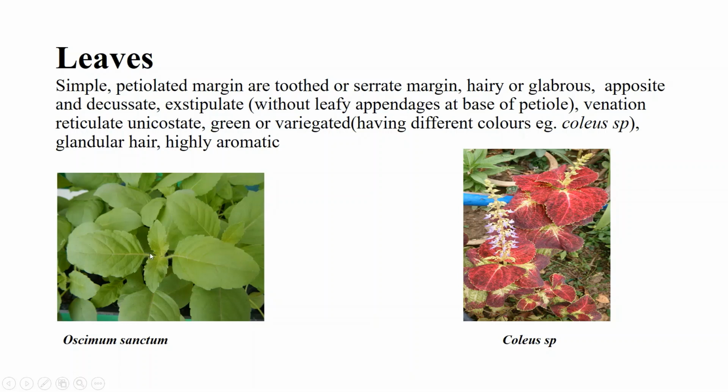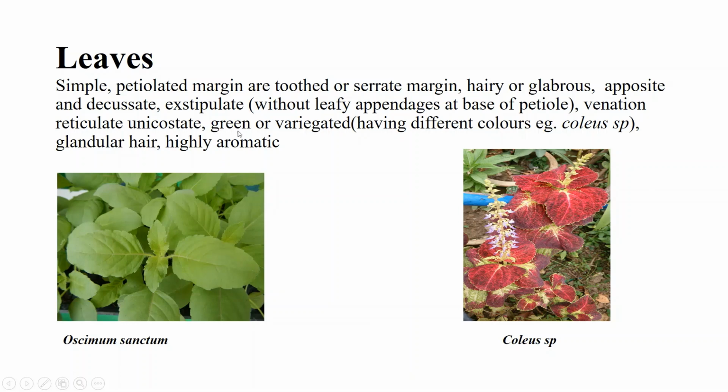Here in these leaves you cannot find any leafy appendages at the base of the petiole. Venation is reticulate unicostate. Unicostate is the word used for one main principal midrib, and from this one main midrib many other veins arise. So this type of venation is reticulate unicostate.